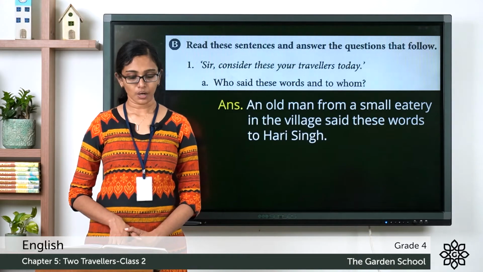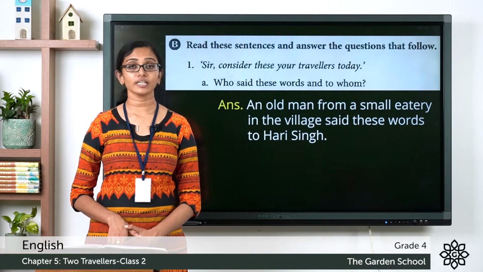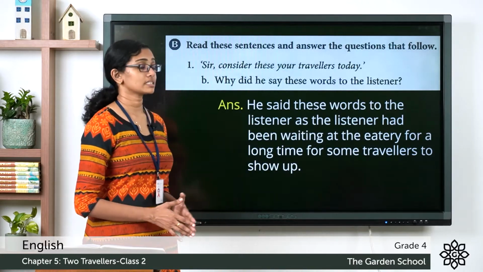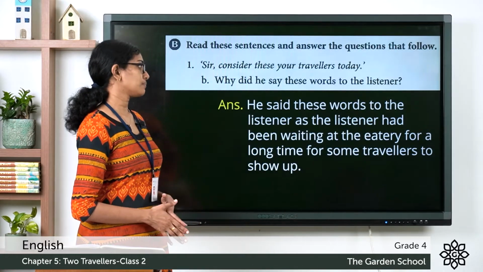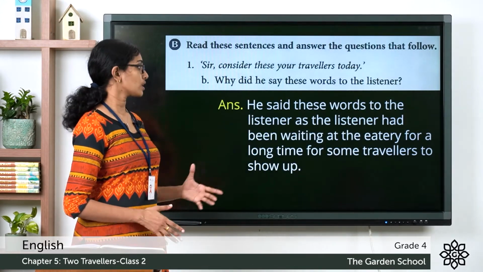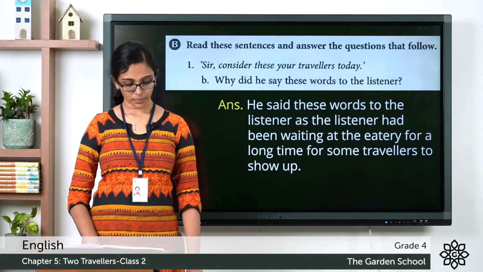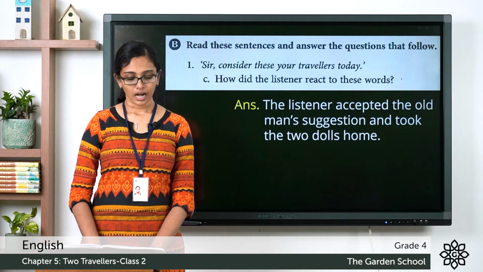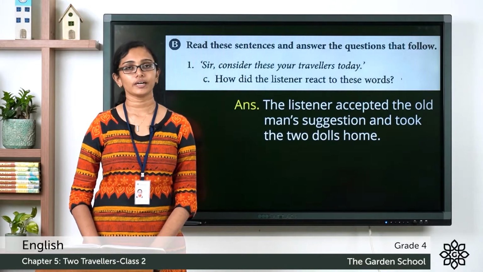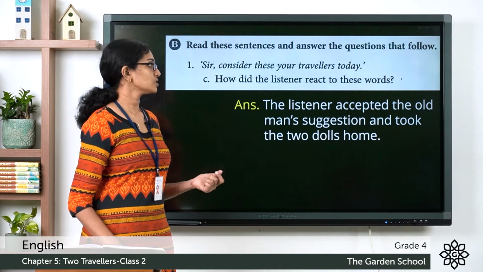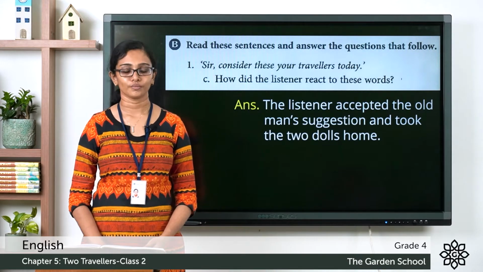And question B. Why did he say these words to the listener? He said these words to the listener as the listener had been waiting at the eatery for a long time for some travelers to show up. Now, question C. How did the listener react to these words? The listener accepted the old man's suggestion and took the 2 dolls home.